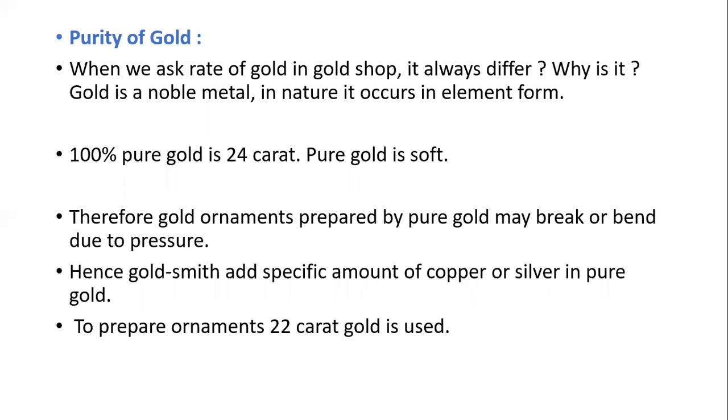When copper and silver are added, it becomes very strong. The quantity of copper and silver added depends on the gold shop's gold prices. You understand here.